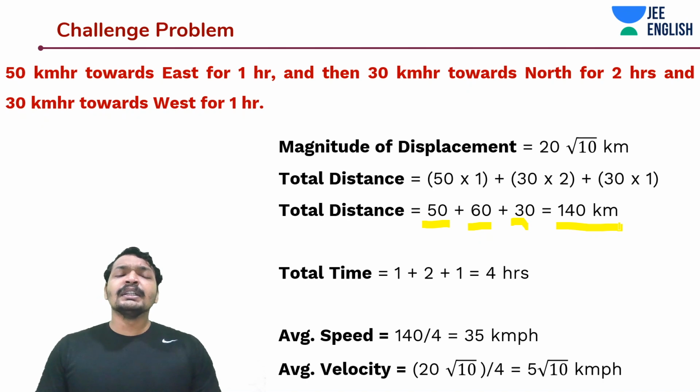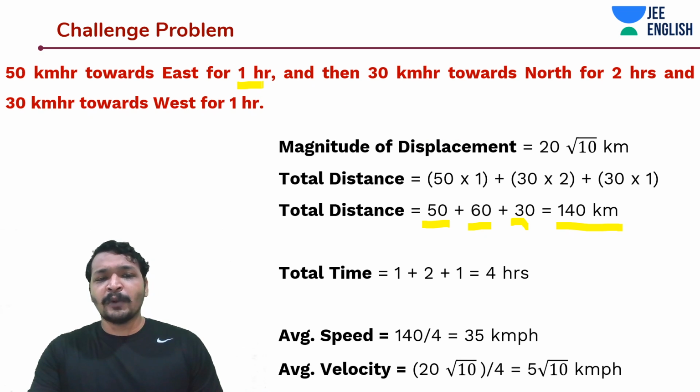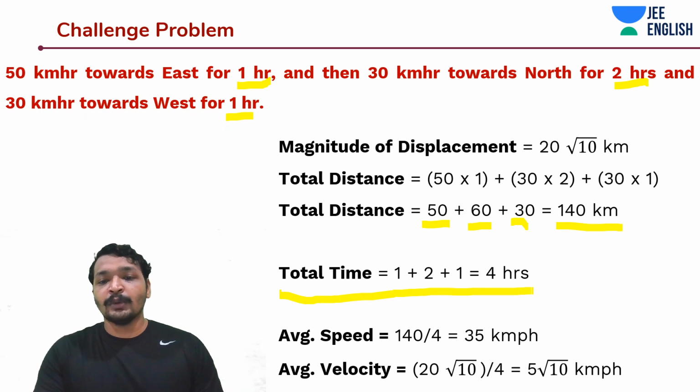And now the thing is, we need the total time. Very easy. It's 4 hours, because since the beginning, I have been talking on this problem where it's 1 hour, 2 hours and 1 hour. So it's 4 hours total. So the average speed would be 140 by 4. That would be 70 by 2, that is 35. Total time is 4 hours, so the average speed is 140 by 4, that is going to be 35.